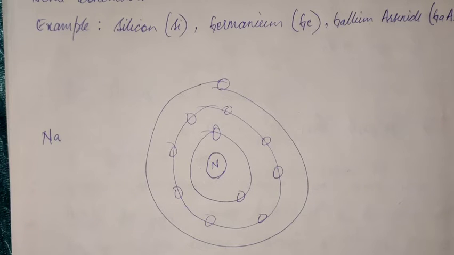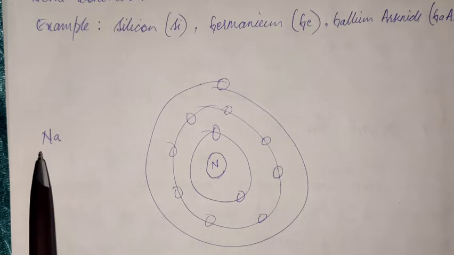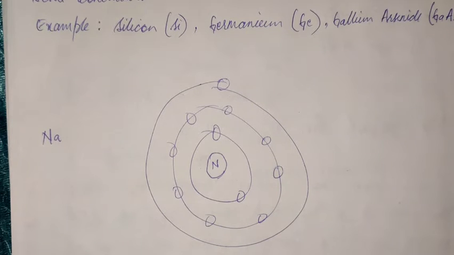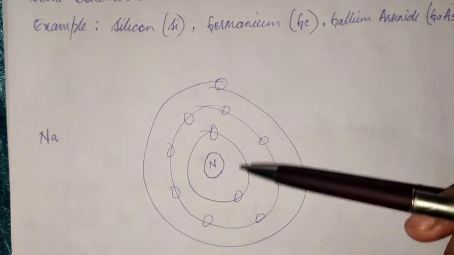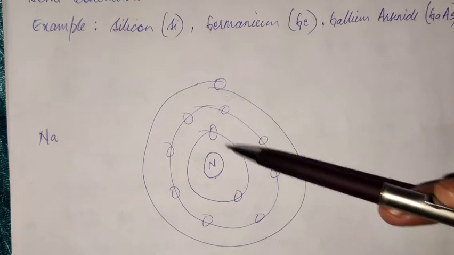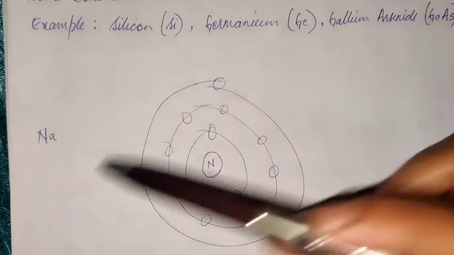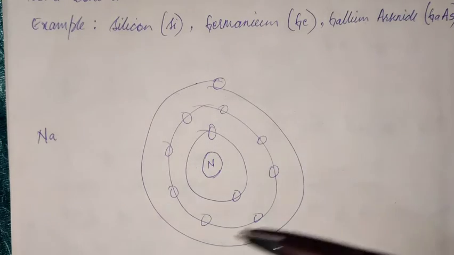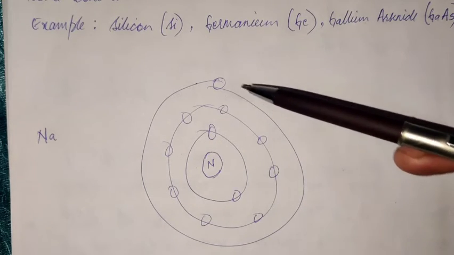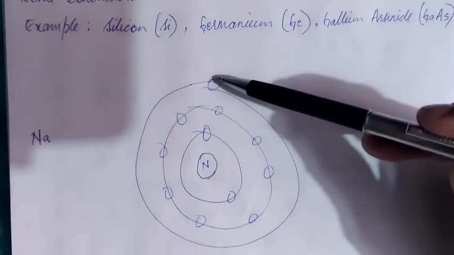In order to understand valence band and conduction band, let us first of all try to visualize the atom. Let us take the atom of sodium, for example, in this case. Now, we know this is the innermost orbit wherein we have 2 electrons. Then after, we have 8 electrons in the second orbit. And in case of sodium, the atomic number being 11, it has 11 electrons. So this is the outermost electron.